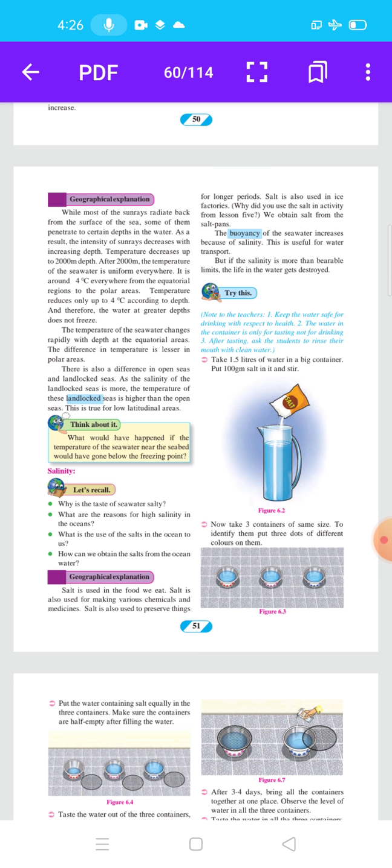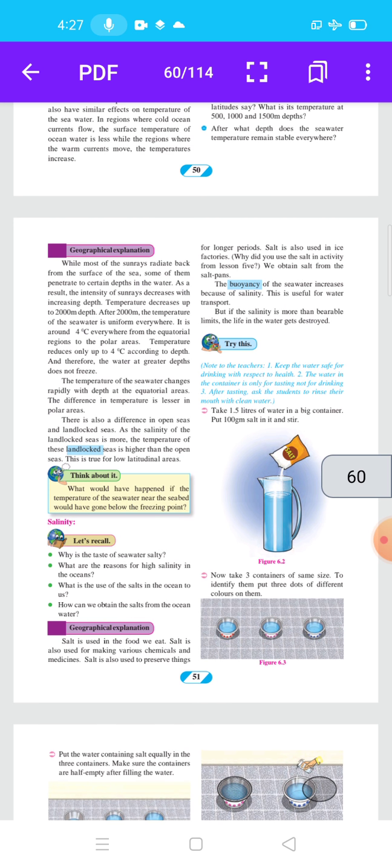Why did you use salt in the activity from lesson 5? We obtain salt from salt pans. The buoyancy of seawater increases because of salinity. Buoyancy means lightness. This is useful for water transport. But if the salinity is more than bearable limits, the life in the water gets destroyed.